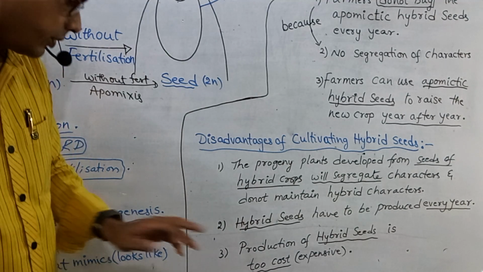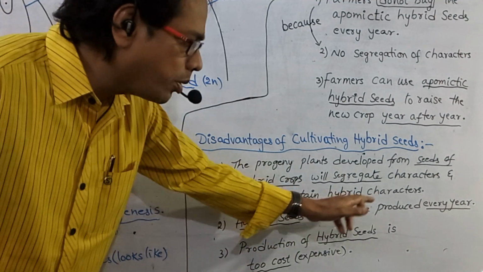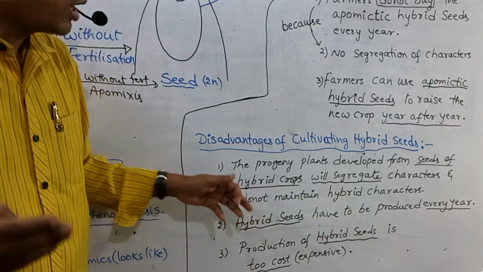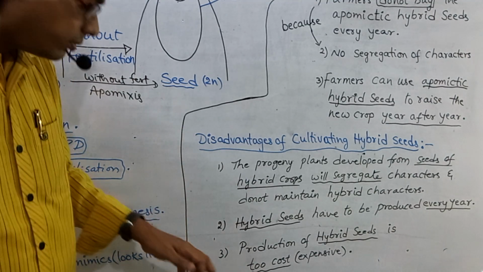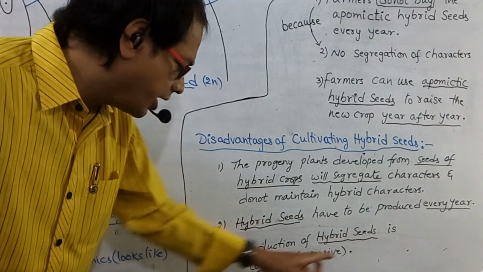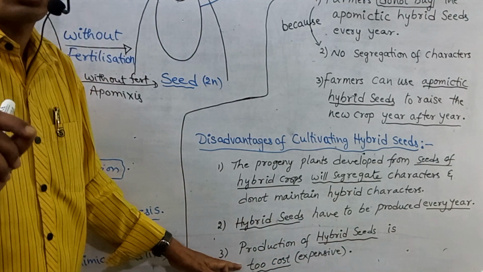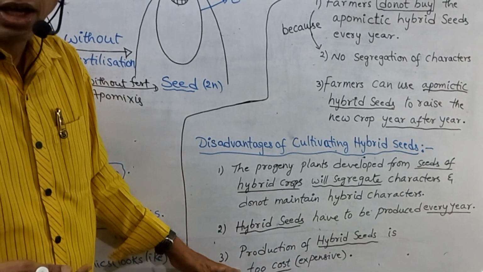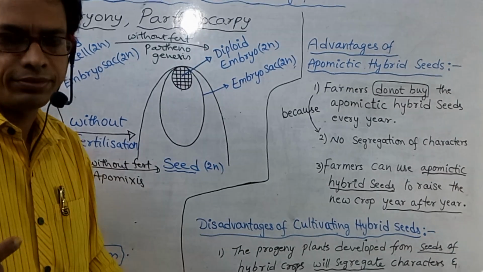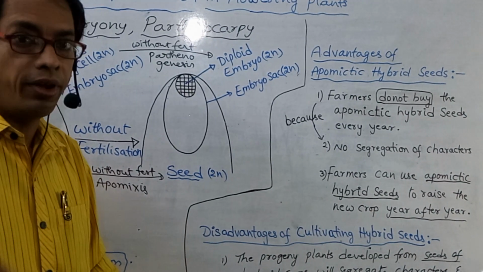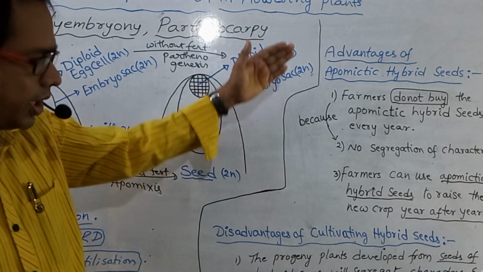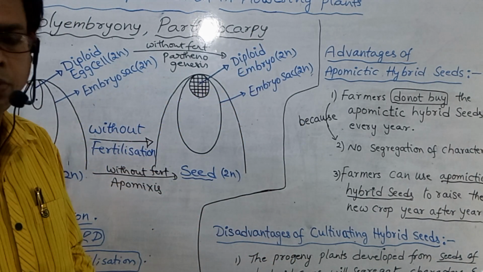Try to remember: hybrid seeds have to be produced every year. Production of hybrid seeds is too expensive. That means the farmer has to buy the seeds every year. That's why it is very expensive. Please note down all these points, my dear students.